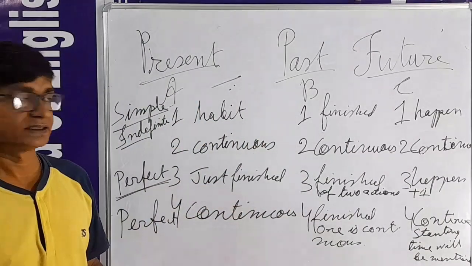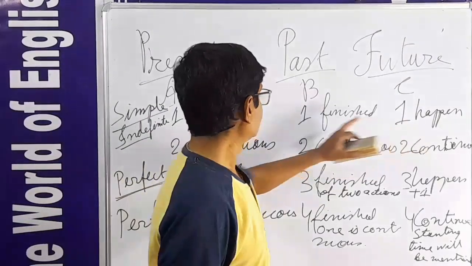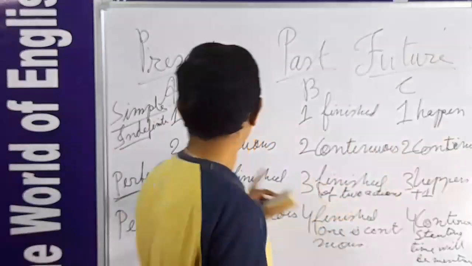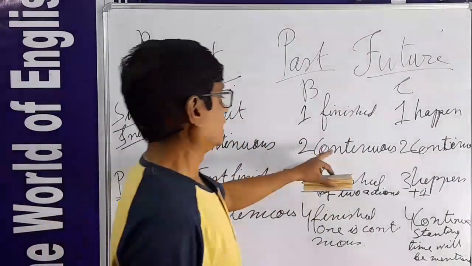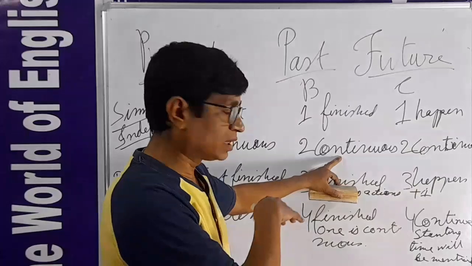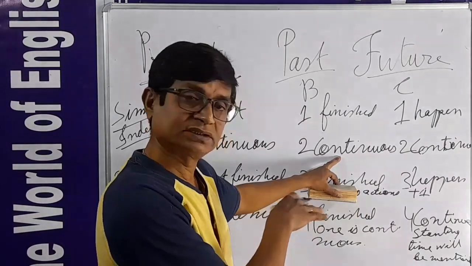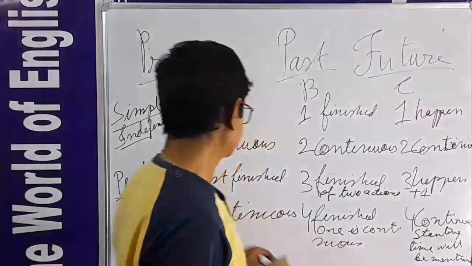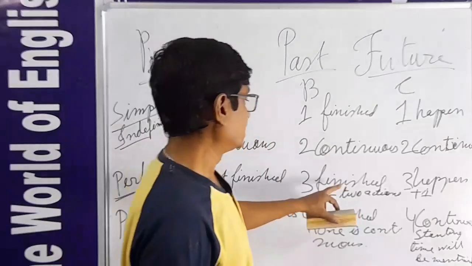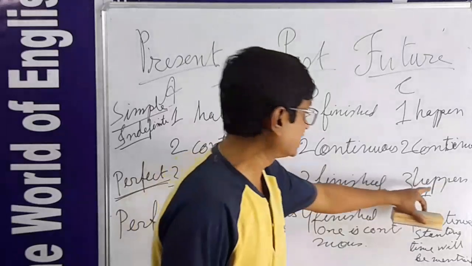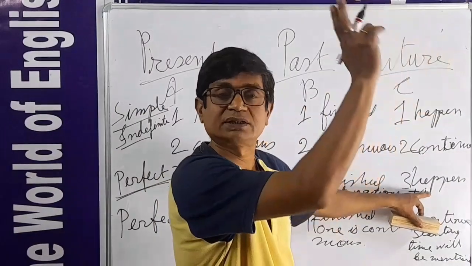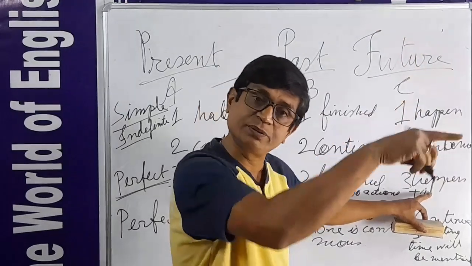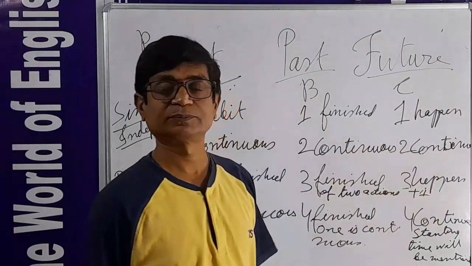That is the simple tense explanation. So here, number 1 is habit, finished, will happen. Number 2 is continuous: continuous actions in the past time, continuous action in the future tense. It is also just finished. It is finished, but two actions. Here also it will finish, but two actions will be finished together, the actions which will finish before this tense.